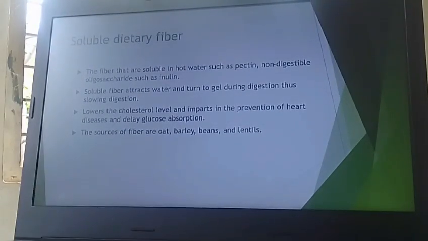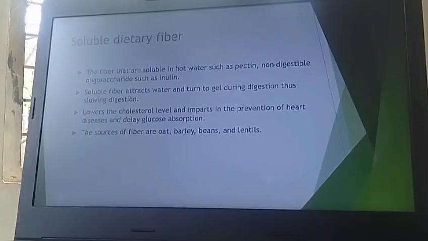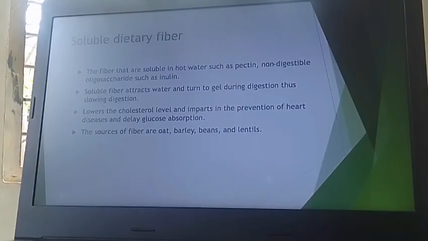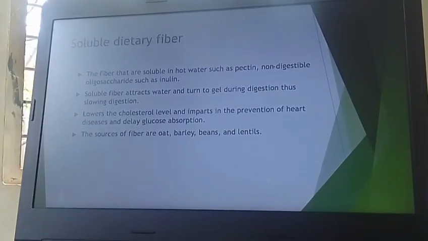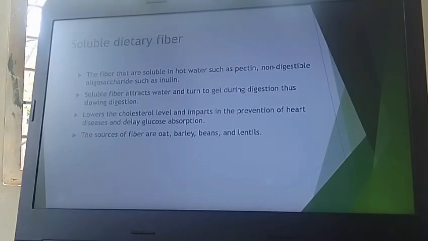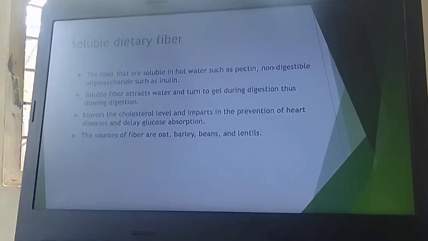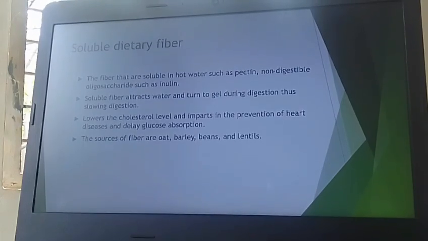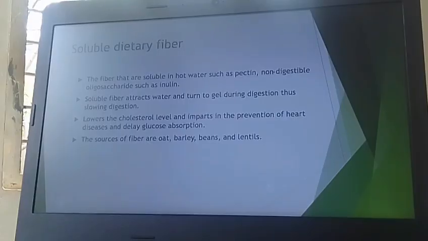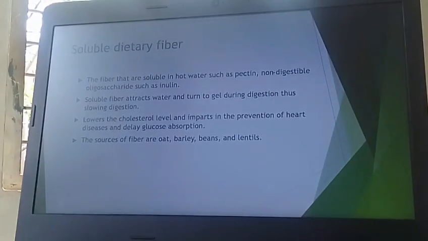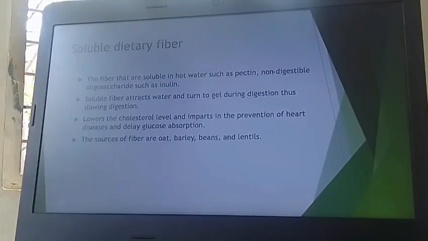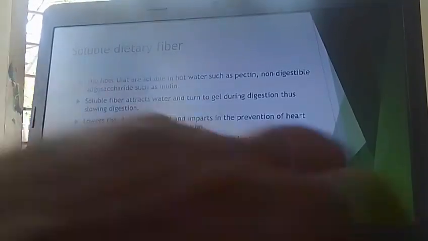Then go for the soluble dietary fiber. These are fibers that are soluble in hot water, such as pectin, and non-digestible oligosaccharides such as inulin. Soluble fiber attracts water that will be turned into gel during digestion, thus slowing digestion, lowering the cholesterol level, and helping prevent heart disease and delay glucose absorption. The sources of these fibers are barley, oat, beans and lentils.